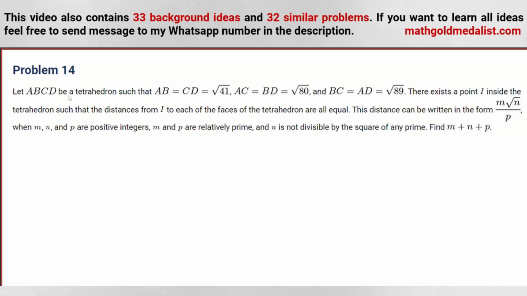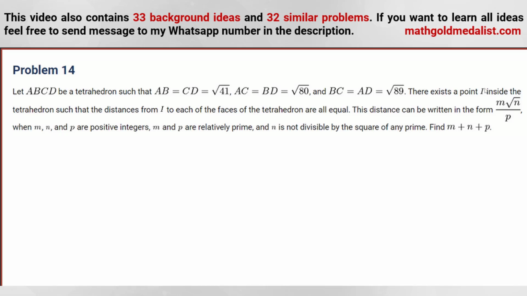Problem 14. Let ABCD be a tetrahedron such that AB equals CD equals square root of 41, AC equals BD equals square root of 80, and AD equals BC equals square root of 89. There exists a point I inside the tetrahedron such that the distances from I to each of the faces of the tetrahedron are all equal.